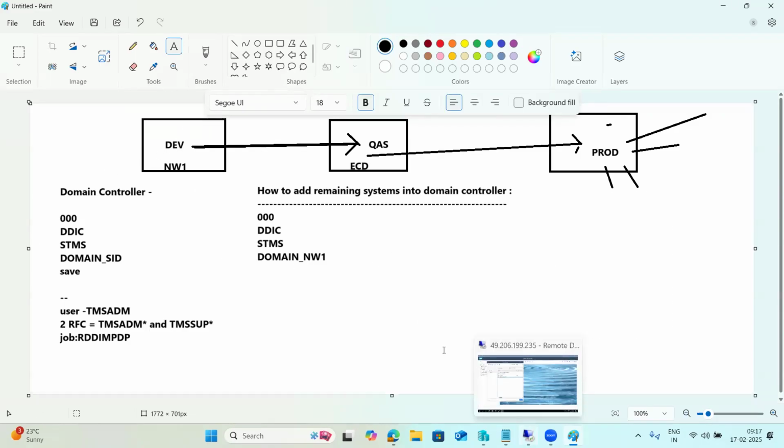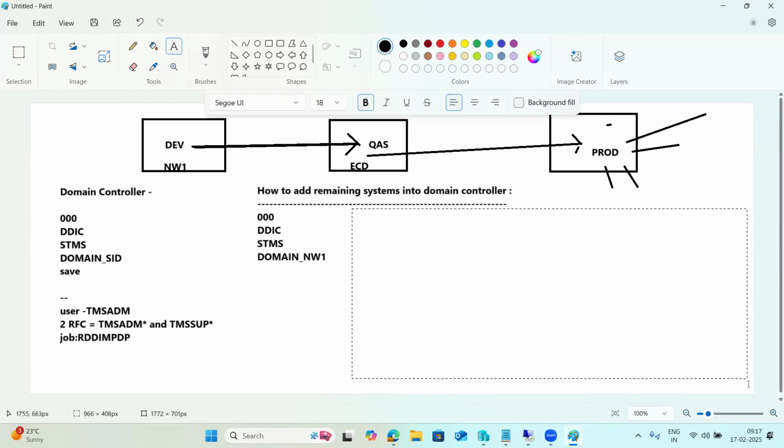Once the TMS configuration is done, so far it is only the domain controller configuration, that is, how to add the remaining systems into the domain controller. Then we can configure the transport routes and transport layers. What is meant by transport routes here?